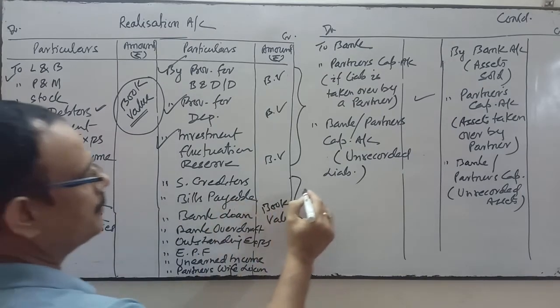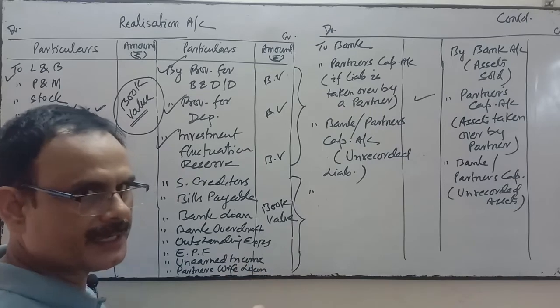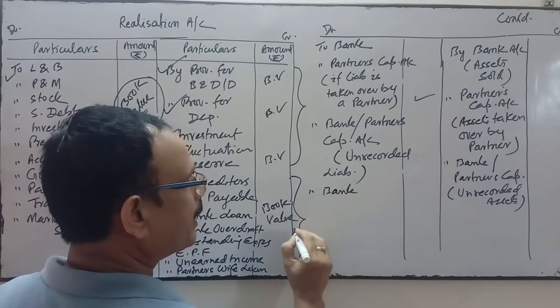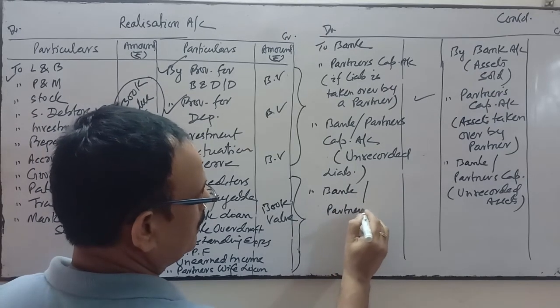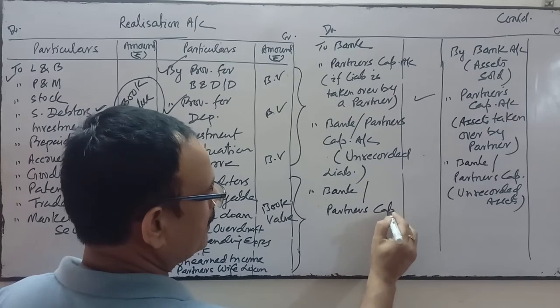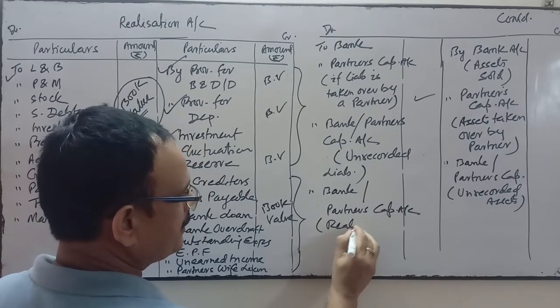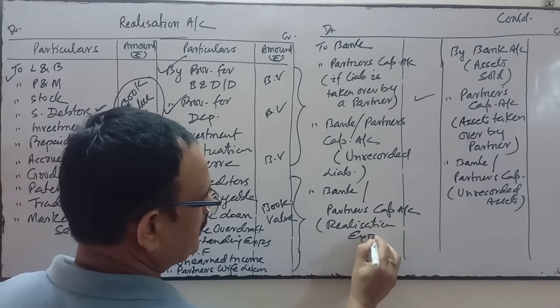Next, if any realization expenses are incurred and paid through bank, then bank account, or if the partner has taken the responsibility to pay it, then that will be transferred to partner's capital account for realization expenses.